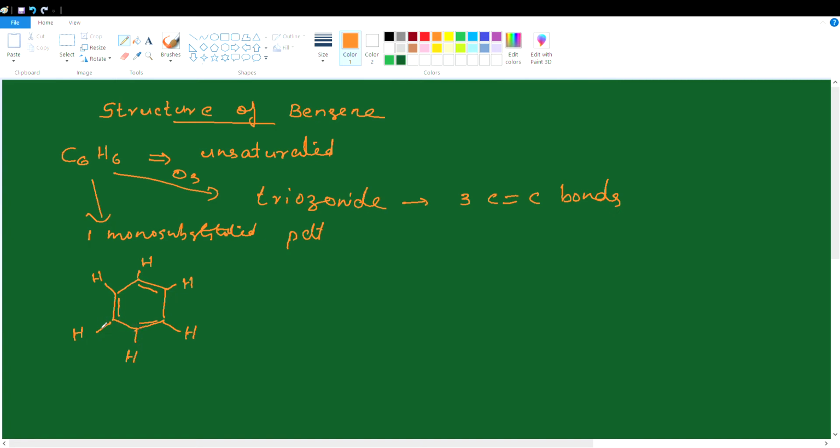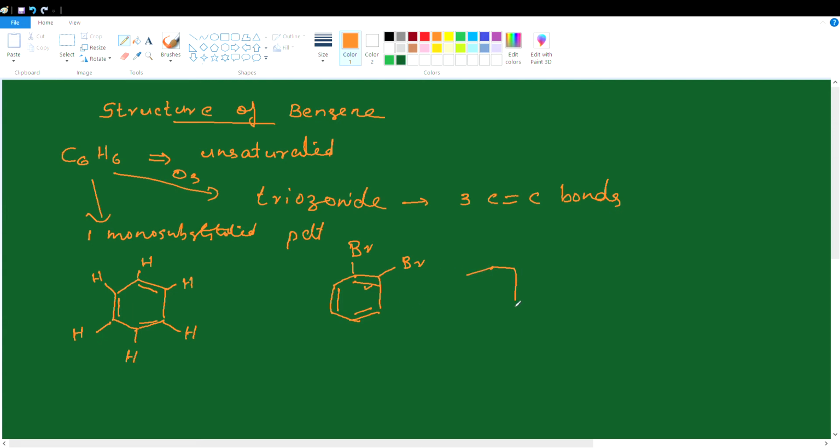So this Kekule structure indicates that there is a possibility of 2 dibromobenzenes. If you draw the structure of dibromobenzene replacing 2 hydrogen, we have 2 possible structures. In one structure, the bromine atoms are attached to carbons which are doubly bonded.